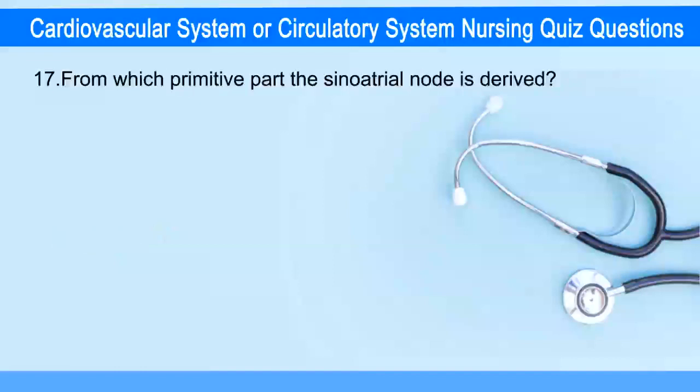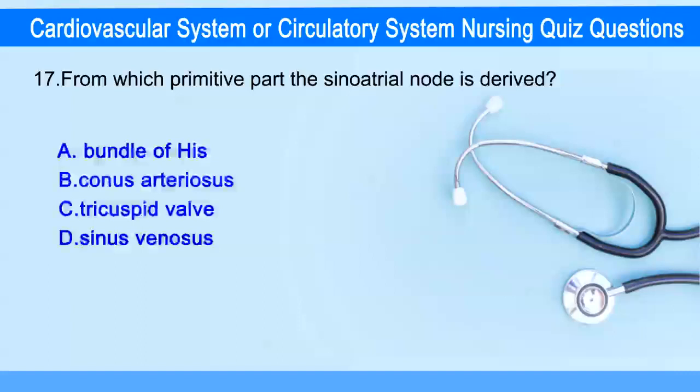Next question. From which primitive part the sinoatrial node is derived? Option A, bundle of His. Option B, conus arteriosus. Option C, tricuspid valve. Option D, sinus venosus.